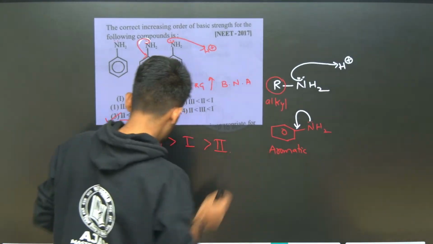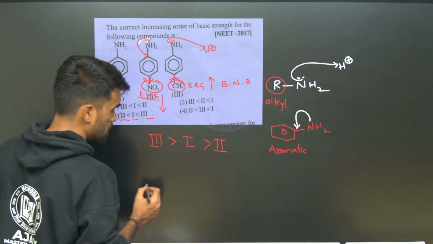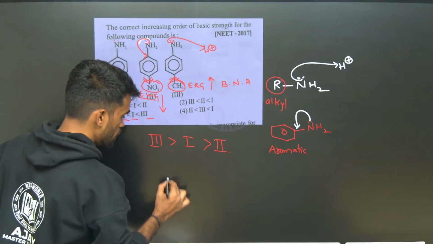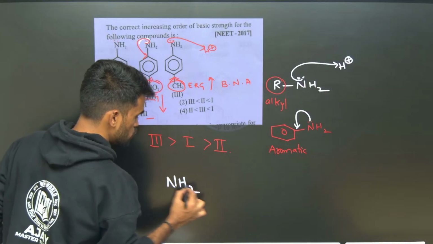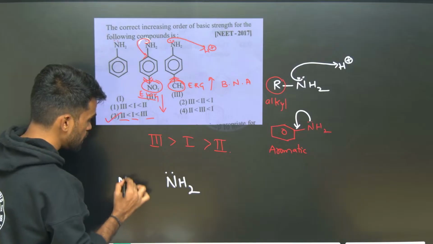Now this is for aliphatic amines I am asking you. So just take this question and answer in the chat box. I am giving you nitrogen, an NH2 group. Now see, NH2 is there.